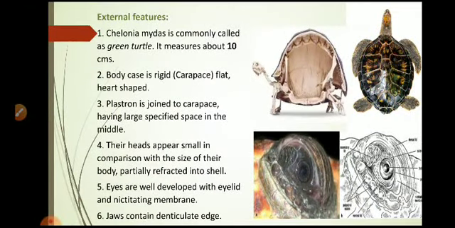Jaws contain denticulate edges. Denticulate means these edges are marked by tooth-like structures. The turtle contains denticulate type of edges.